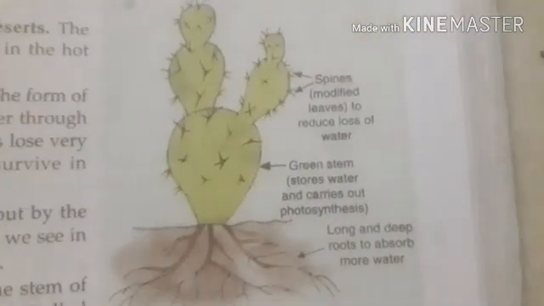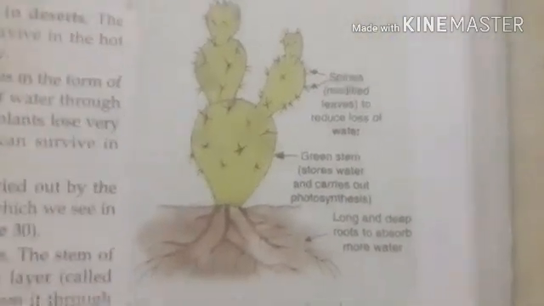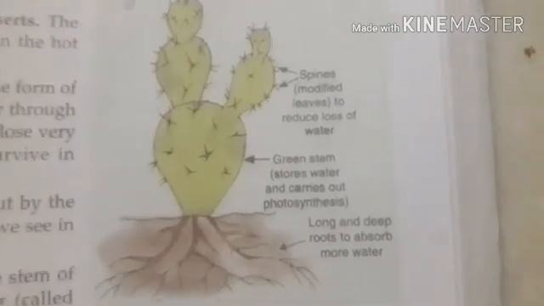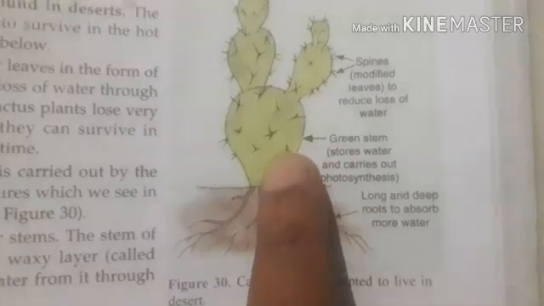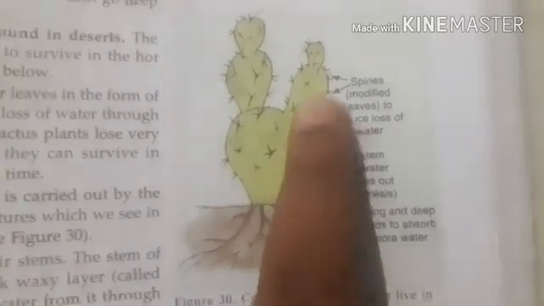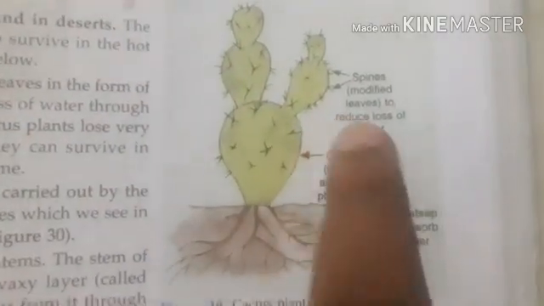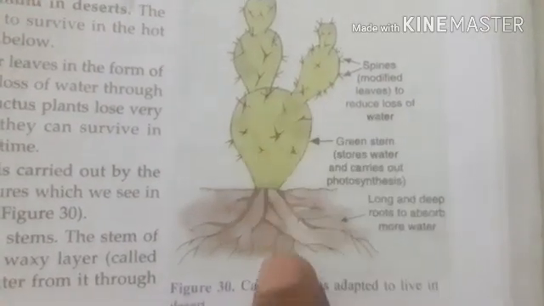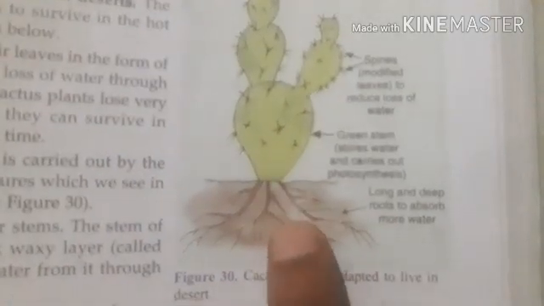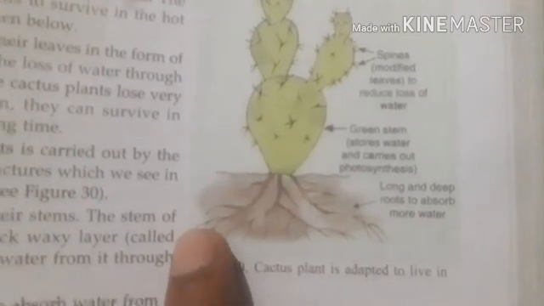Like that there is a desert plant called opuntia or cactus plant. Here cactus plant reduces its leaves. Why? Because if transpiration goes on, water scarcity occurs in the plant body, so they don't have leaves. Even though they have leaves, they are reduced to thorns. They become thorns or spines. Okay, and they have very long and well developed roots. Why?